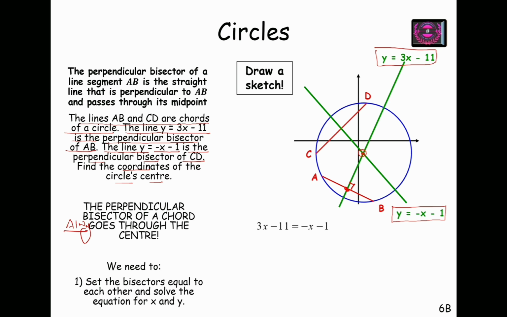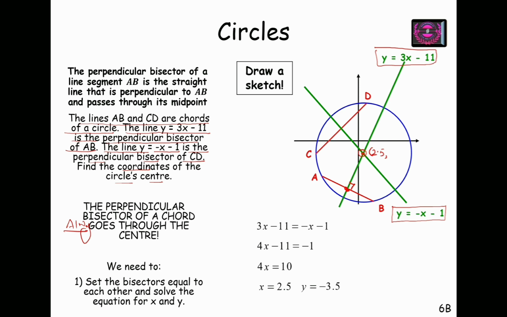Upon equating these two equations, we have the value of x as 10 by 4, which is 5 by 2. So x is 5 by 2, 2.5. So the x coordinate of the circle center will be 2.5. For the y coordinate, we will substitute this value of x in either of the equations.